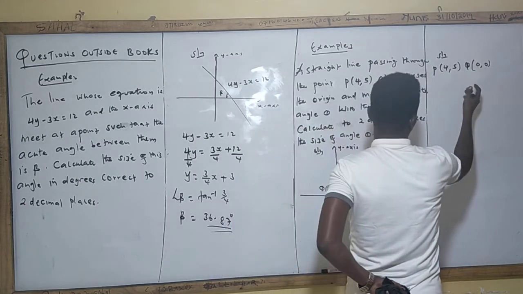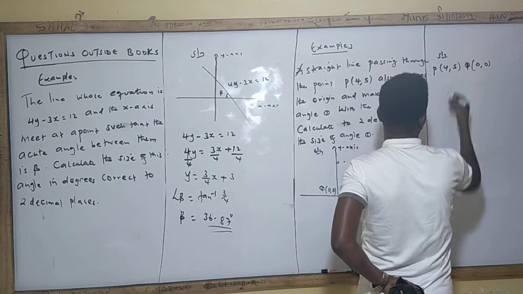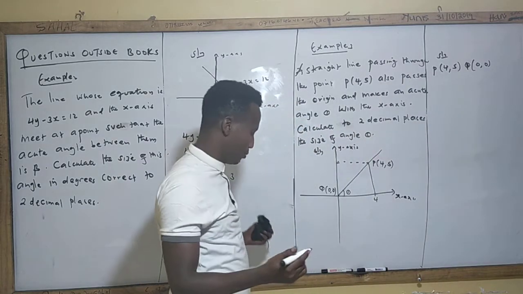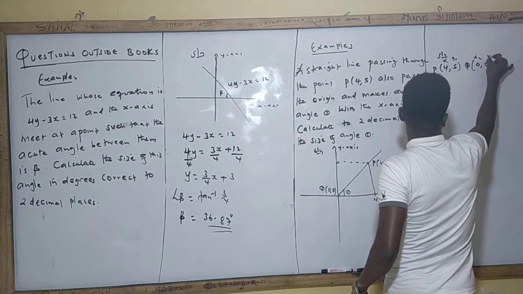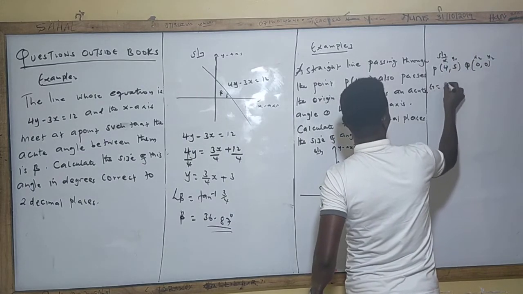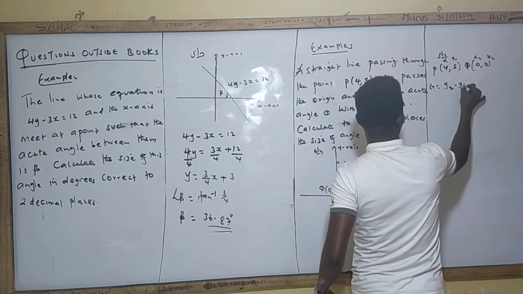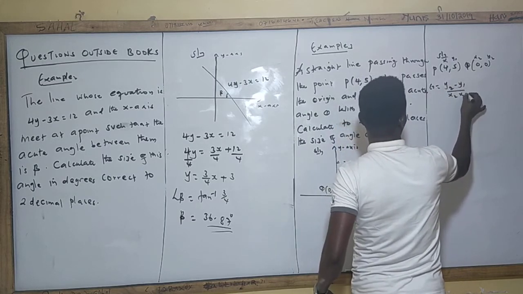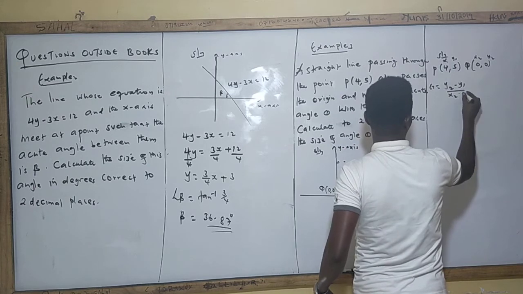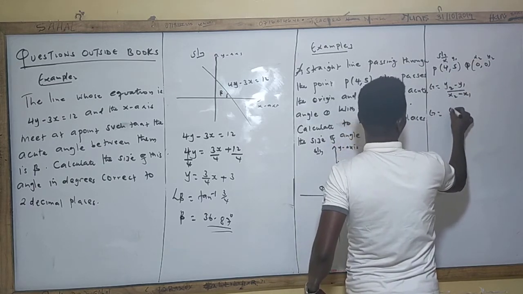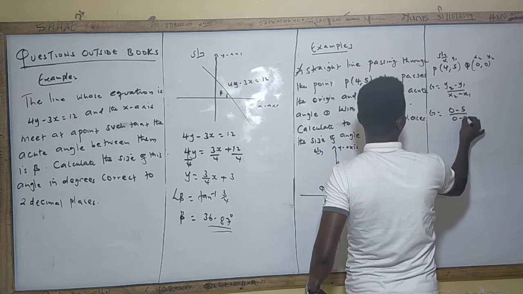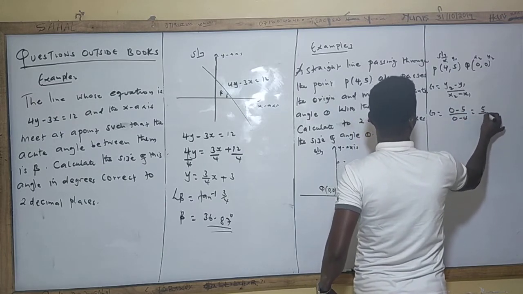Now, the gradient will be how much? Let me express the gradient. I know this is x1, y1, x2, y2, and the gradient is equal to y2 minus y1 all over x2 minus x1. So the gradient will be 0 minus 5 all over 0 minus 4, which is 5 out of 4.